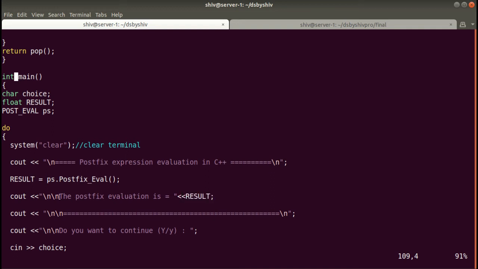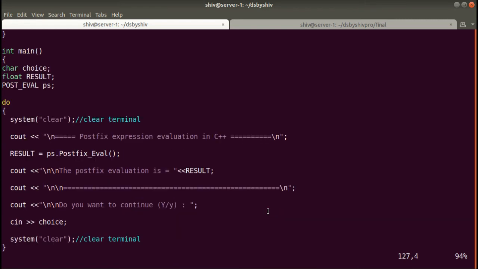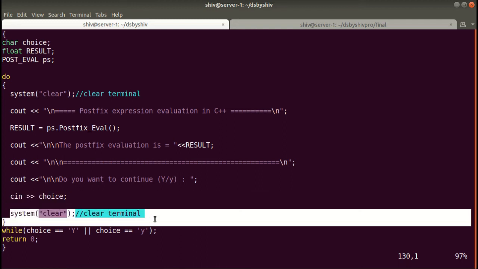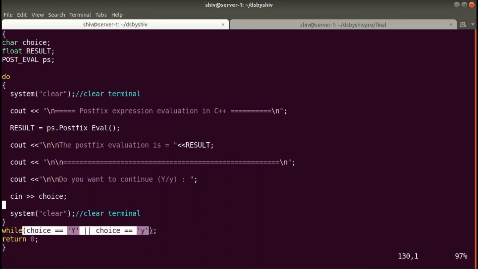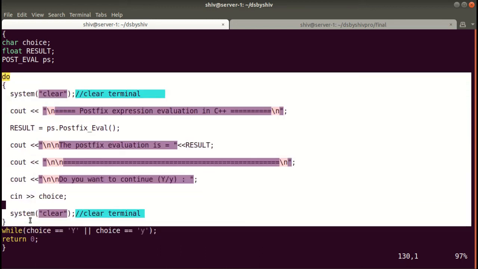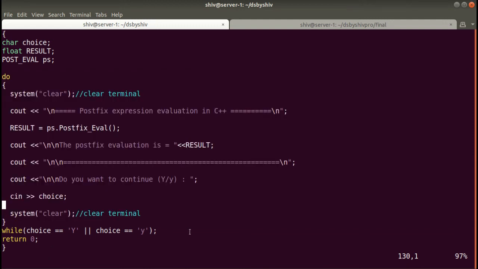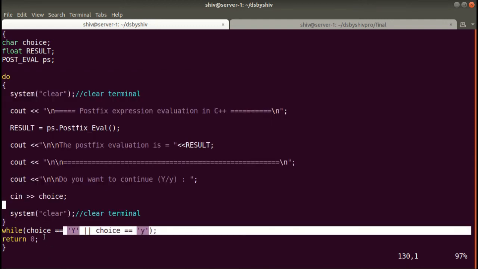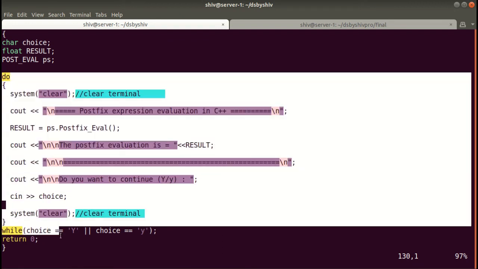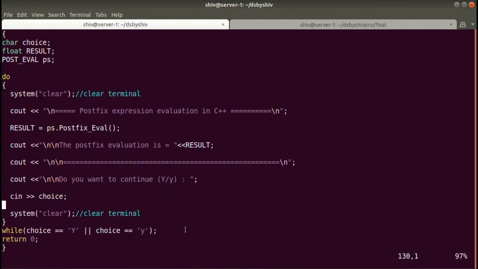With the heading "postfix evaluation", some lines are there, we will print for better designing. And we will ask the user, do you want to continue? We will take the choice from the user as input, clear the terminal and check. If he entered y, then we will continue, and the same logic will repeat again, whatever I have described. And if he entered any value other than y, then we will come out of this do while loop and exit from the program.